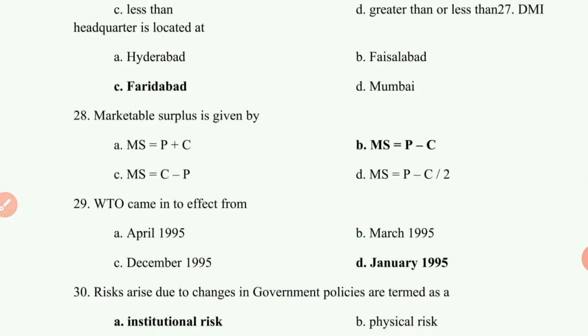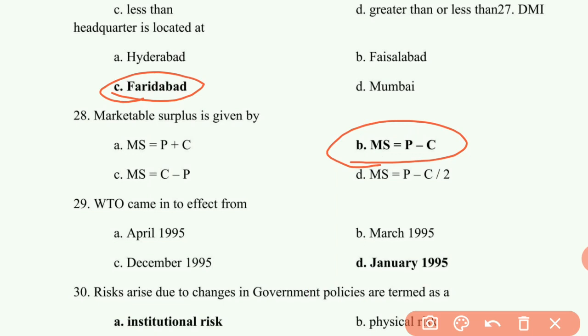27th question: DMI, Directorate of Marketing and Inspection, headquarters is located at Faridabad. 28th question: marketable surplus is equal to total production minus total consumption. 29th question: WTO, that is World Trade Organization, came into effect from, I discussed this before, answer is Jan 1st, 1995.